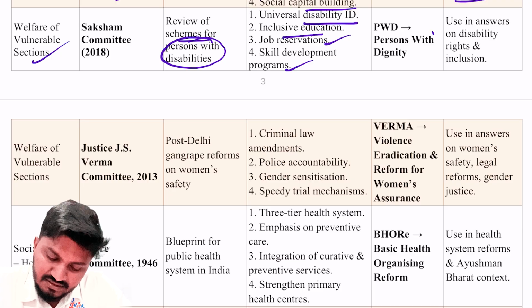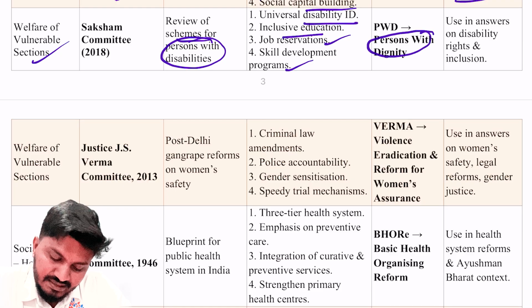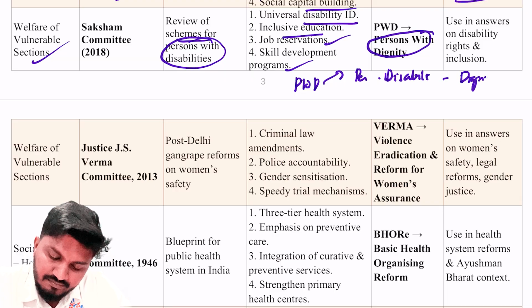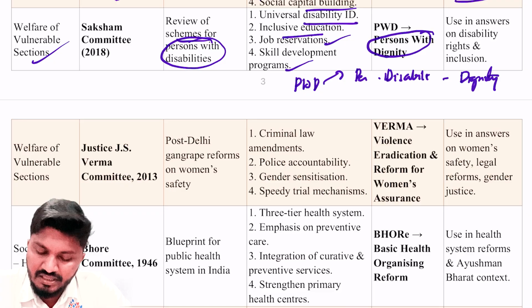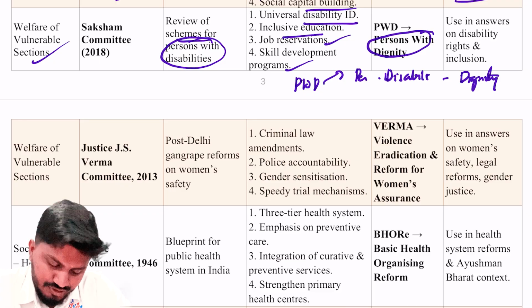So persons with disability, to turn them into persons with dignity, you can use this PWD, from persons with disabilities towards persons with dignity. A catchy conclusion can be the answer. Use in answers on disability rights and inclusion.